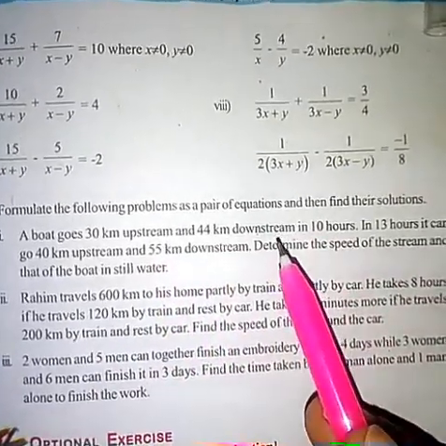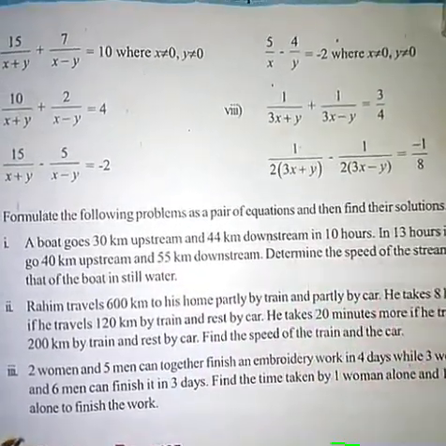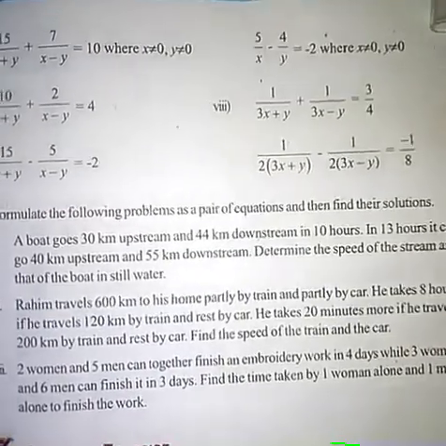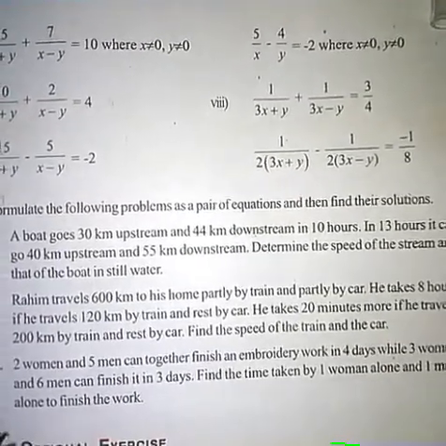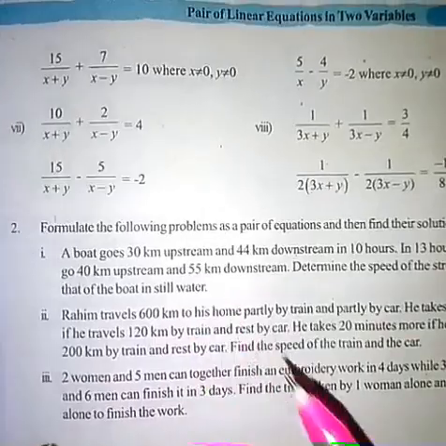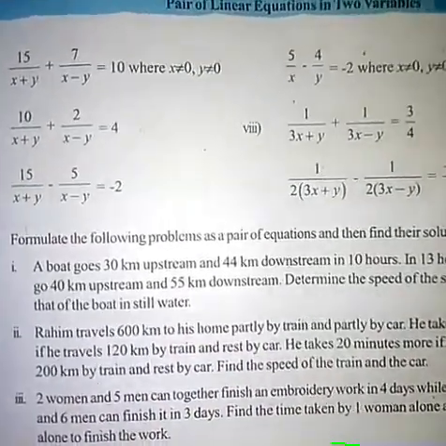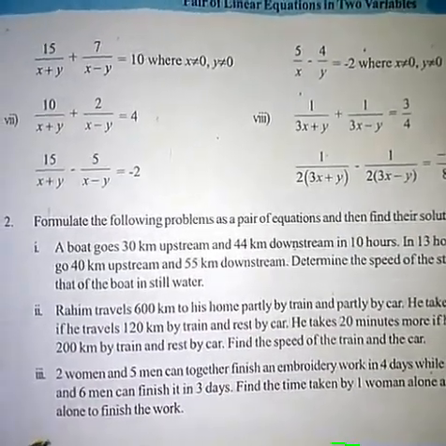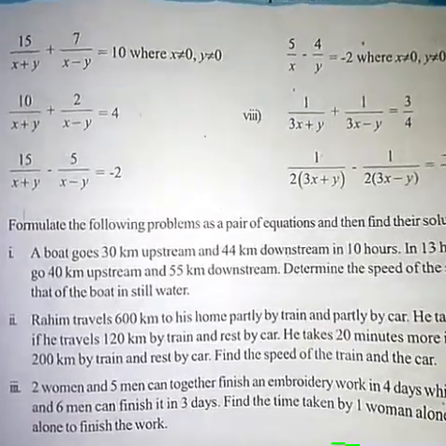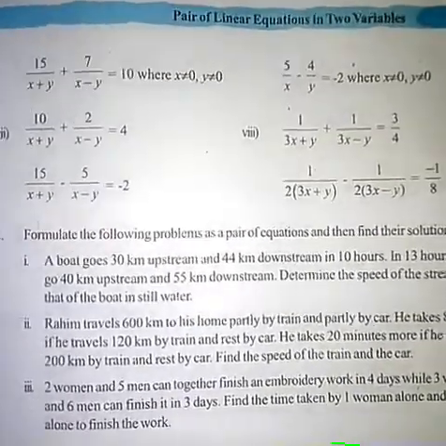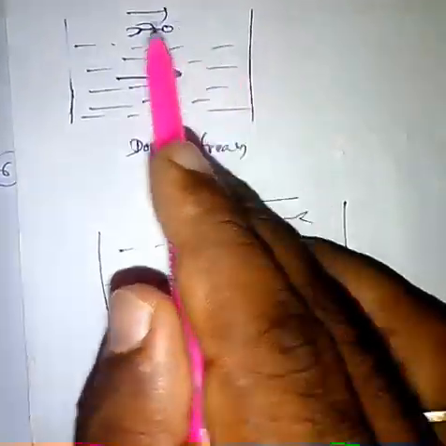In the downstream, it is easy to move because water speed is added to our speed. In the upstream, it is difficult to move because our speed is reduced by the water speed. Okay, let me explain more clearly. So watch the figure here.